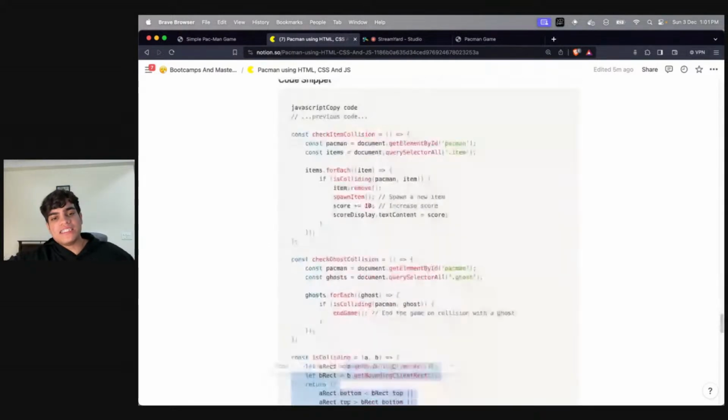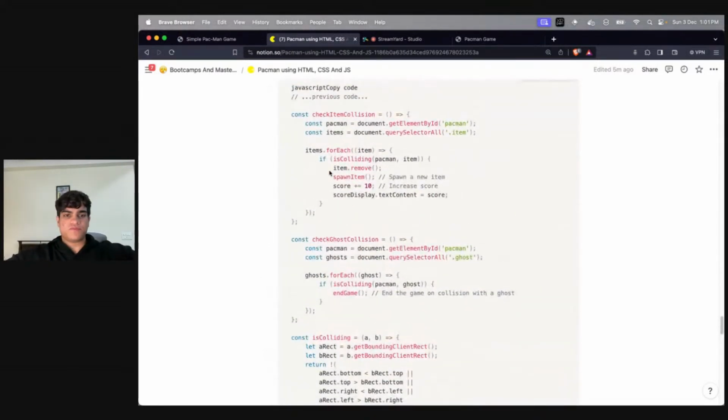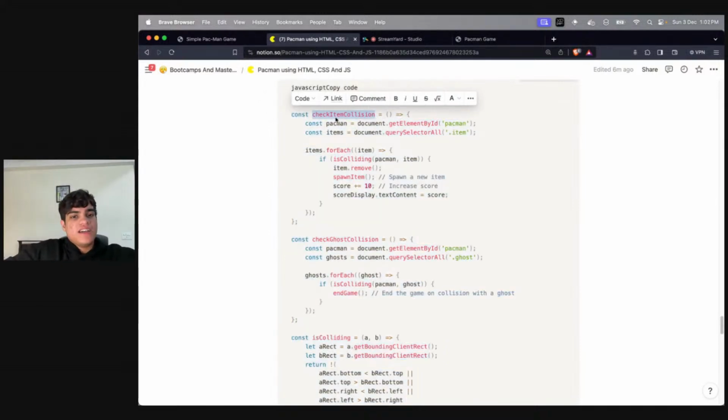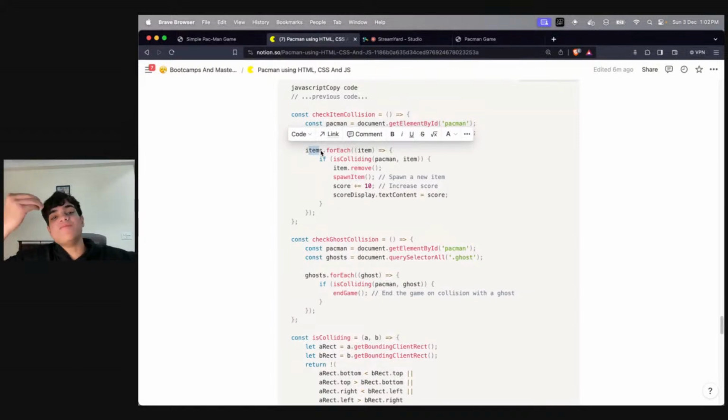First, if my item is being collided, I will check if any of the items, since I have an array of items, is being collided, then I will remove that item and spawn a new item.